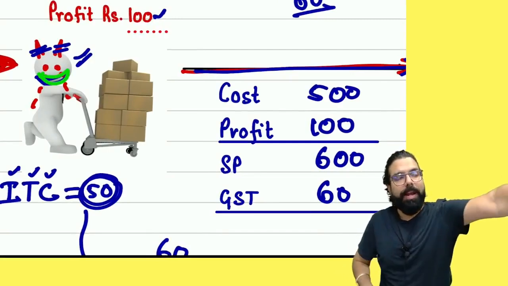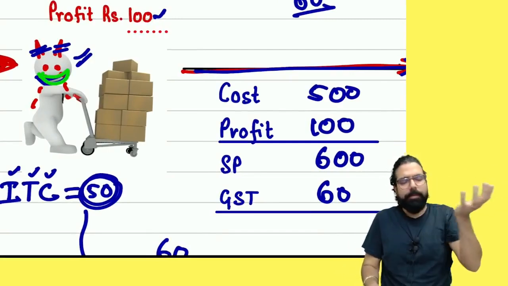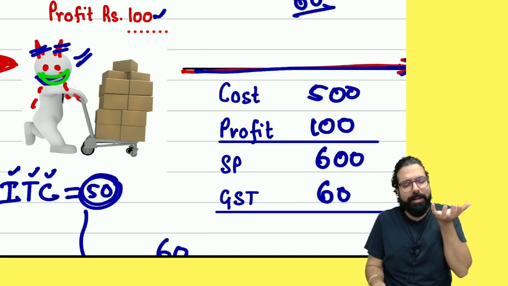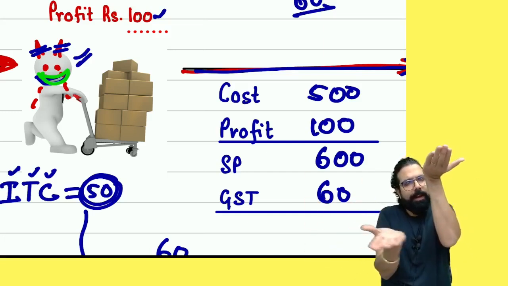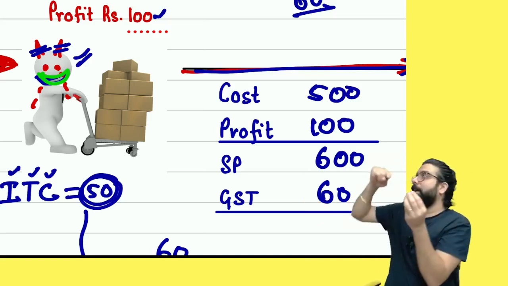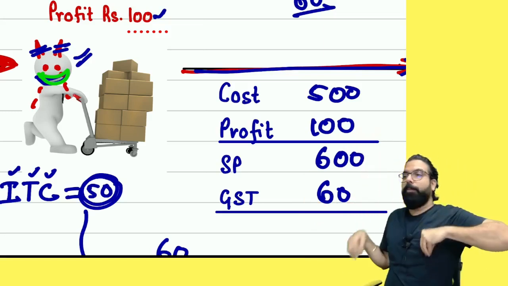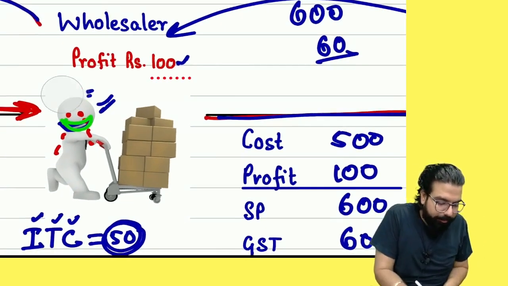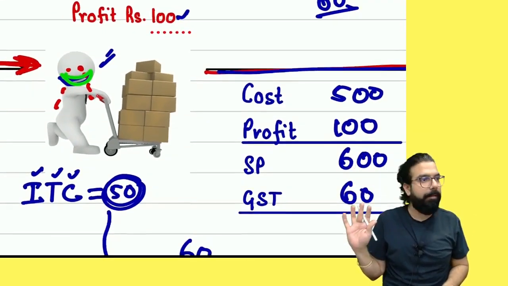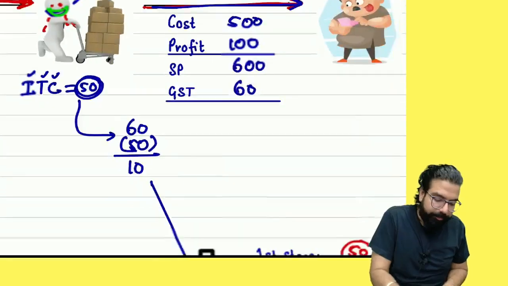It means when I sold, I collected how much? When I sold, I collected 60. On my purchase, how much did I pay? 60, say, I deducted 50 and ultimately paid the rest to the government. It means 50 rupees I kept in my pocket. Am I the bakra anymore or not the bakra anymore? Very happy? Now, tell me one thing.